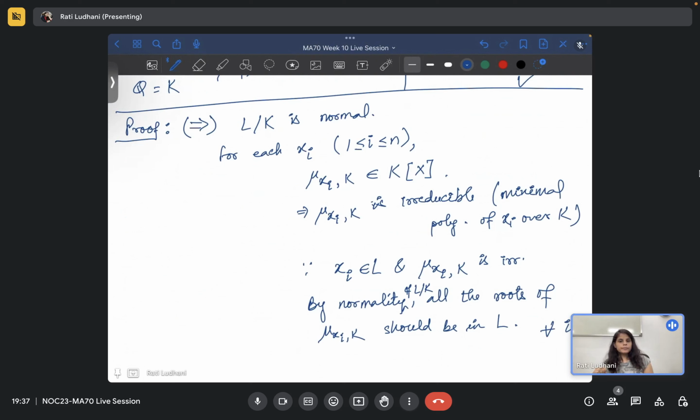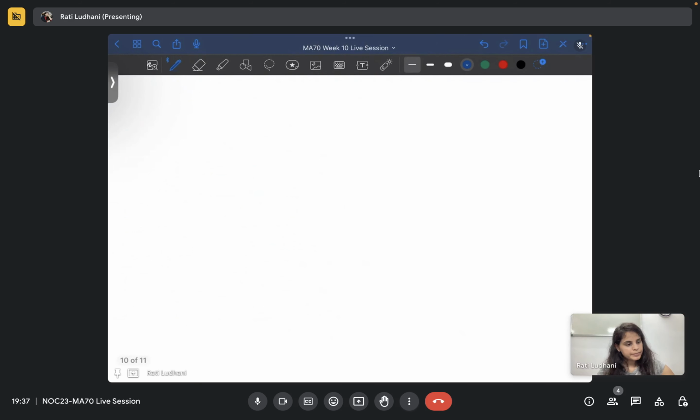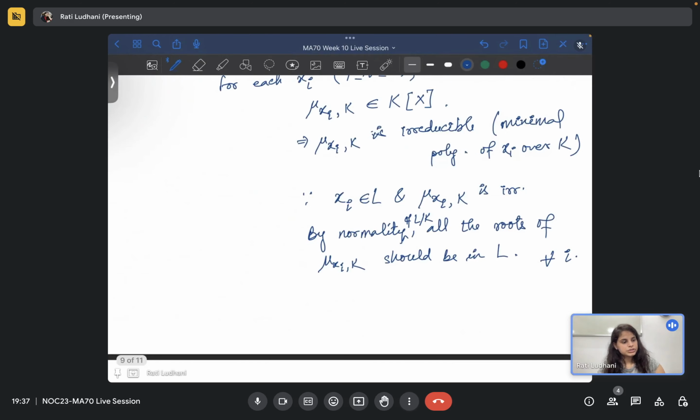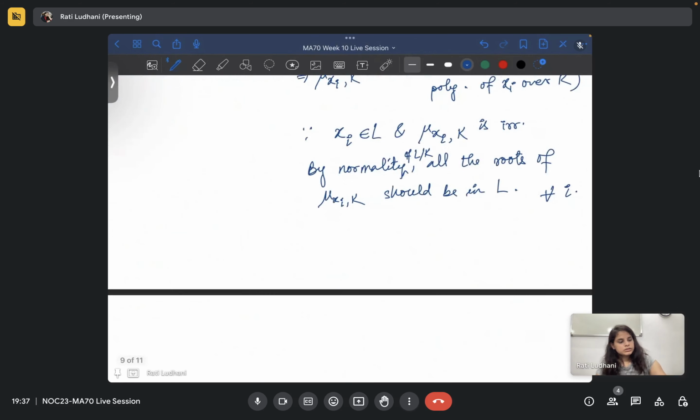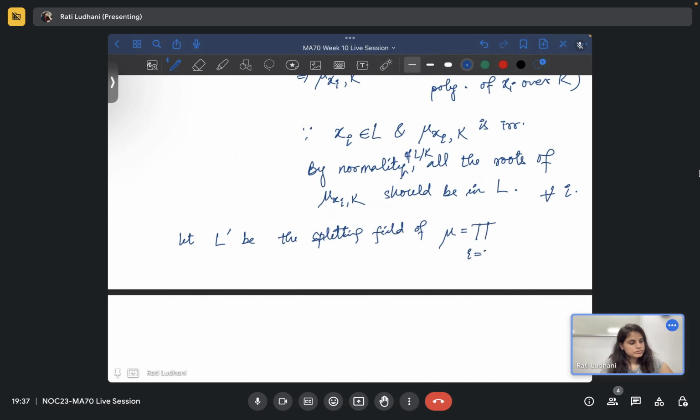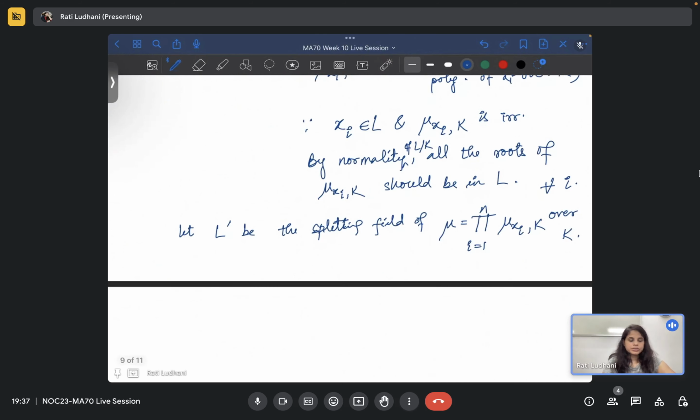Now let's see what the splitting field says. We are required to prove that L is a splitting field of mu, the product over K. Let L dash be the splitting field.